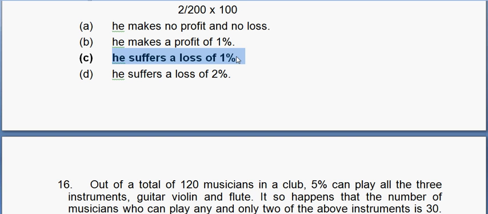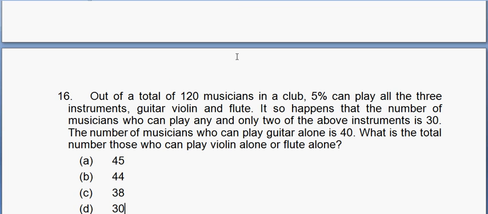So if you assume the things perfectly in such a way that calculations are reduced, you would end up saving more time for your other sections, which are basically RC and logical reasoning, right? So try to work on your strong areas, try to solve them as soon as possible, and devote that time to RCs or other areas in which you feel that you are weak. The last question, I think there can be 1 or 2 more questions. I could not find them, but if I find them, I'll make another video on them.